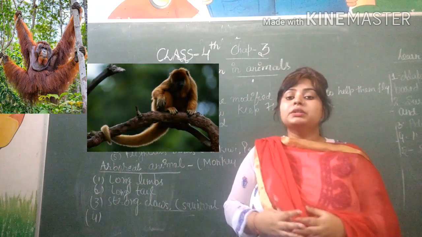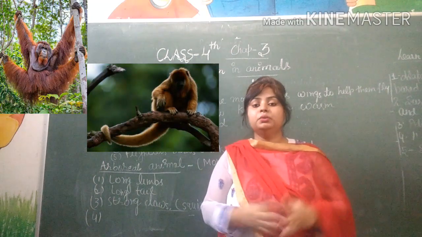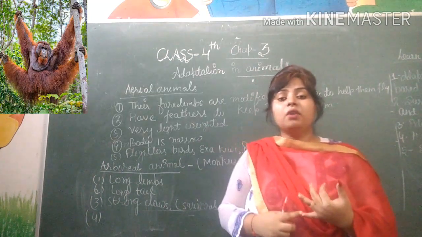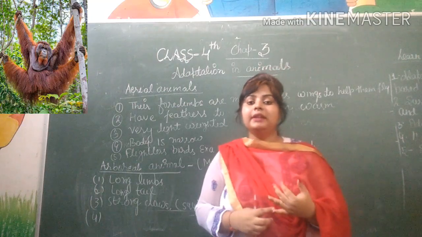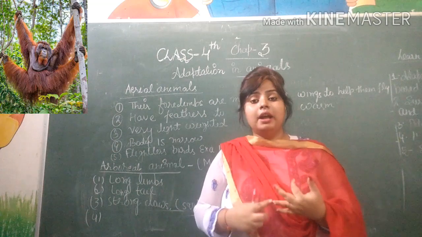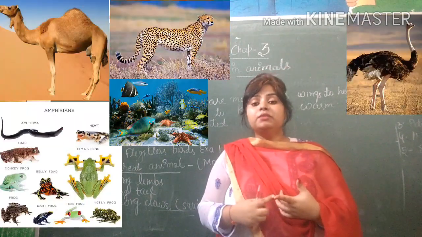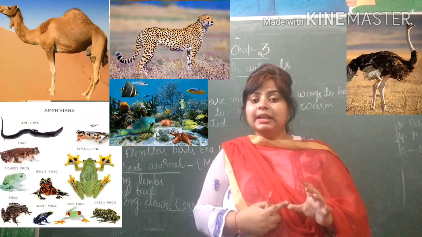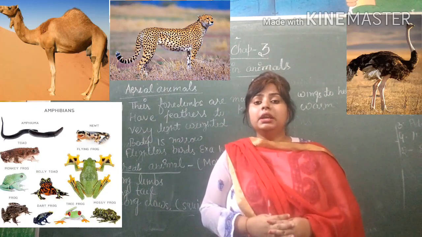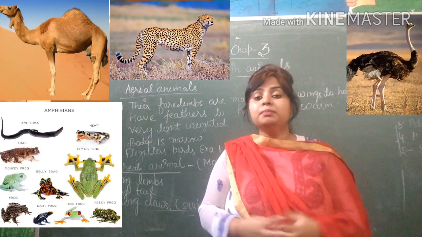So students, in today's class I explained the animals which live on land, that is terrestrial animals like tiger, lion, cat. Some live in burrows like snake and rat. And the next is the adaptation portion.